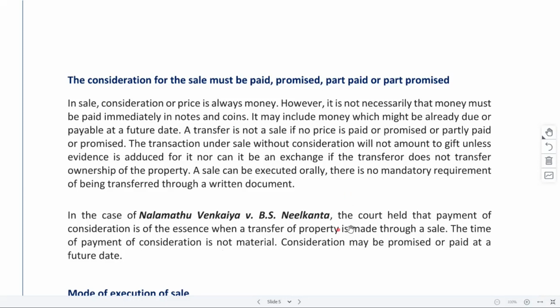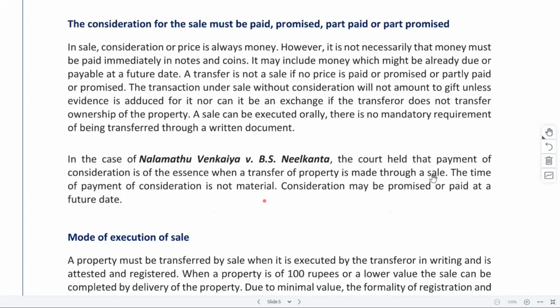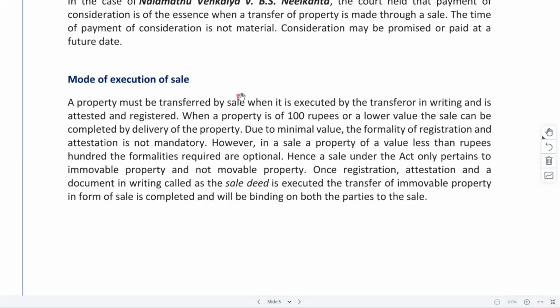Now, there was one case also where court held that payment of consideration is of the essence when transfer of property is made through sale. The time of payment of consideration is not material. Consideration may be promised or paid at a future date also. It is coming from the definition itself that the time when you are making the payment is not relevant, but we are concerned with the fact that consideration has to be in terms of money, right? So this is the third condition that we need to satisfy for a valid sale.